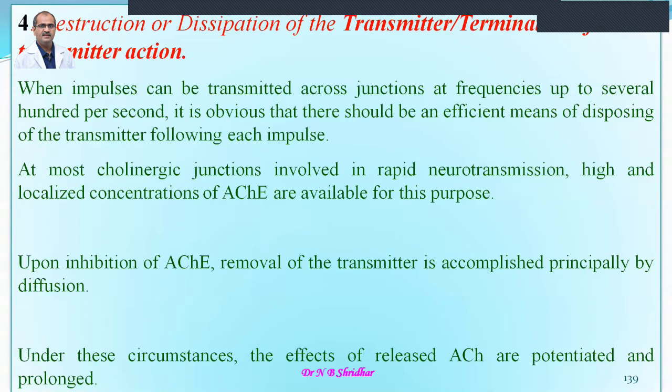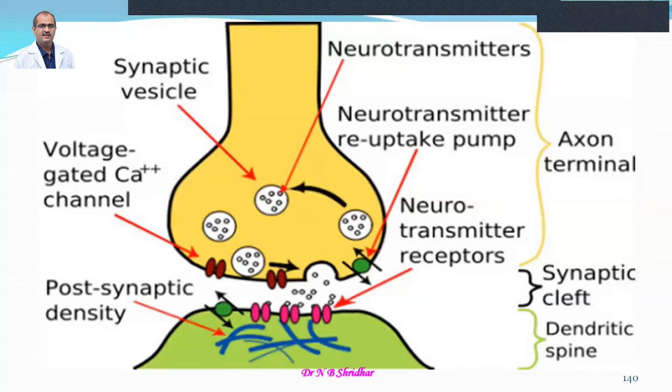Under these circumstances, the effects of acetylcholine are potentiated and prolonged. If acetylcholinesterase is inhibited, then the action of the acetylcholine is potentiated or prolonged. Both may happen.